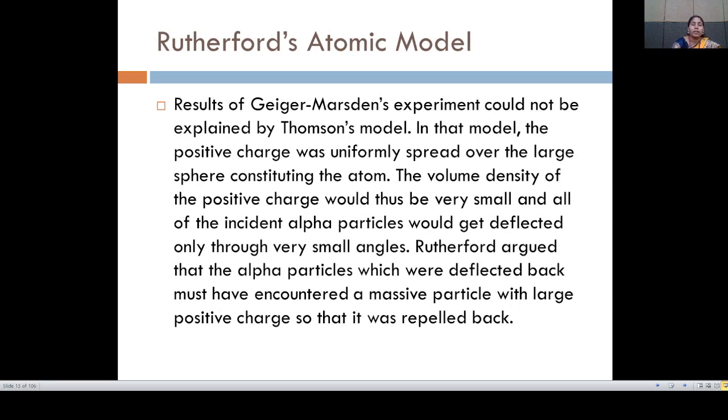Rutherford's atomic model. The results of the Geiger-Marsden experiment could not be explained by the Thomson model. In that model, the positive charge was uniformly spread over a large sphere constituting the atom. That is, the positive charge is uniformly spread through the sphere, and the volume density of the positive charge would thus be very small, and the incident alpha particles would get deflected only through very small angles.